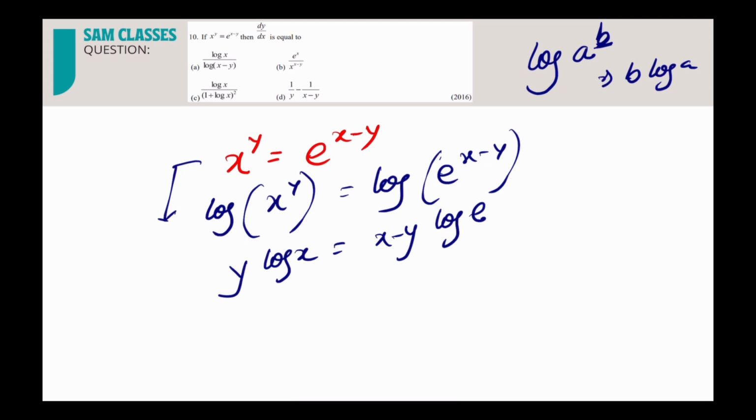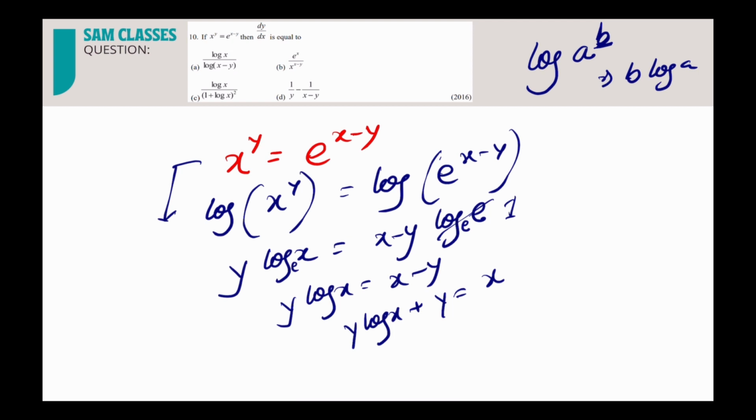Now here, if I don't write anything, it is base e. So this becomes 1. Okay. So we got y log x is equal to x minus y. So what I'll do, I'll shift it to one side. y log x plus y is equal to x, correct. Now what I can do, I can take y common. So y into 1 plus log x is equal to x.